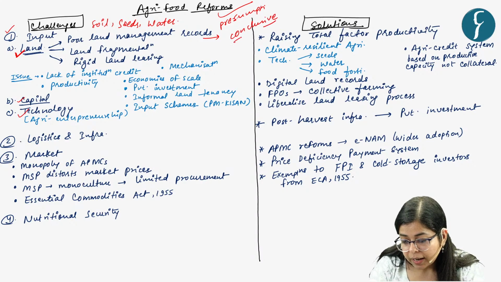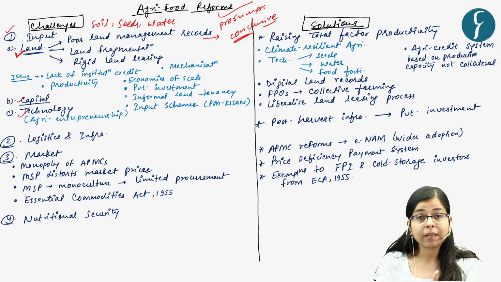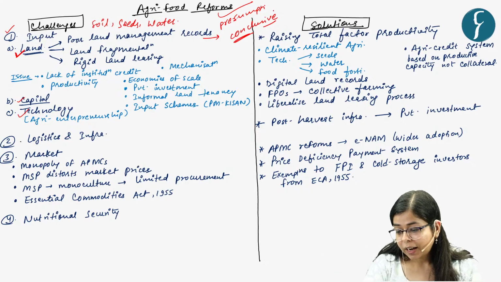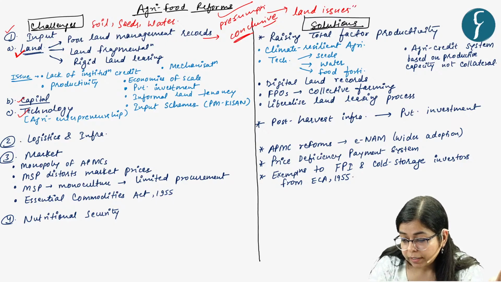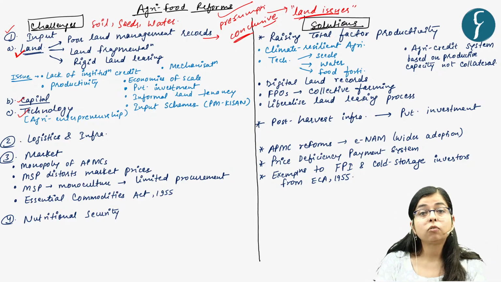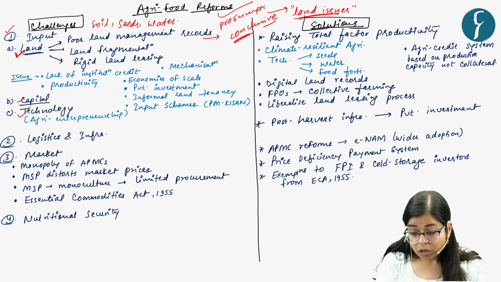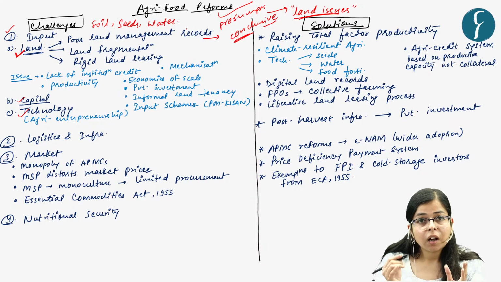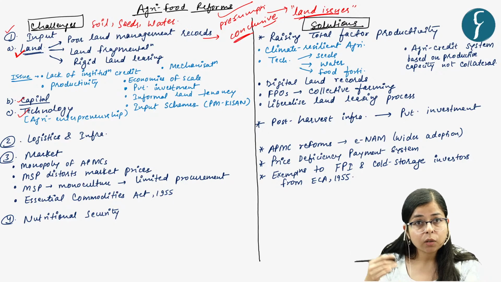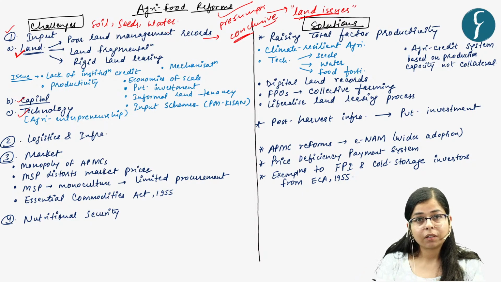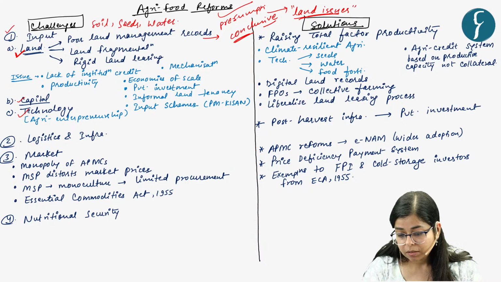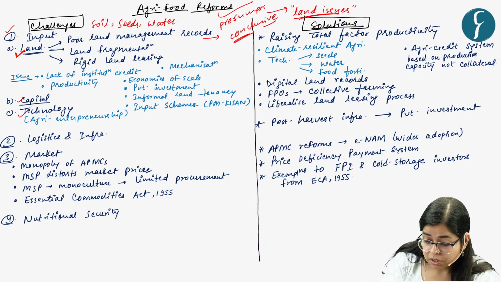So even if a person or a company is going to buy a particular plot of land, he is not certain that there may not be certain kinds of issues related to that land regarding its legality, that is, who is the legal owner of this land, right? And this is because we have a poor land management record system. Our land record systems are not digitalized, though we are moving towards it by the rollout of the Svamitva scheme, right? So largely this has been the issue, because of this poor land management record system.